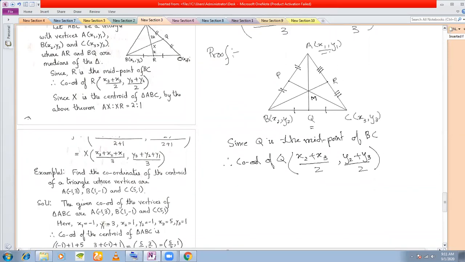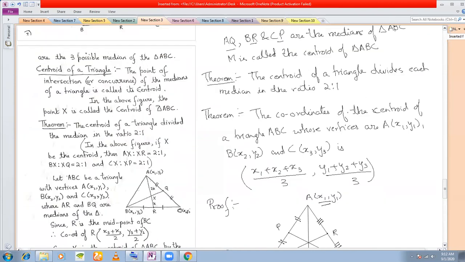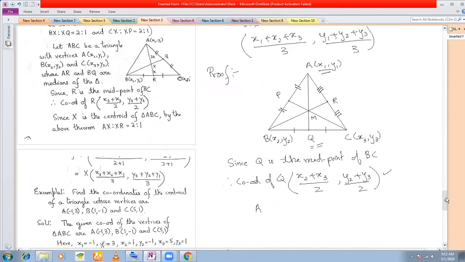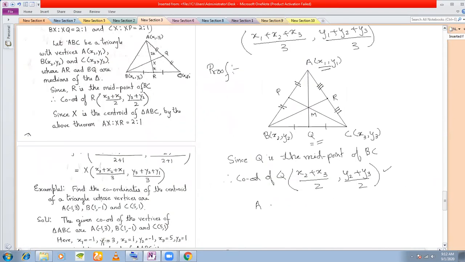You know the coordinates of A. You know the coordinates of Q. Here, you know them, right? Also, what you know is that AM is to MQ from this theorem, the theorem that I just stated here. Okay, that 2 is to 1, and which Apurva wanted to take K is to 1. Okay, so here I have AM is to MQ is equal to 2 is to 1. So that means here I have two parts, and here I have one part.